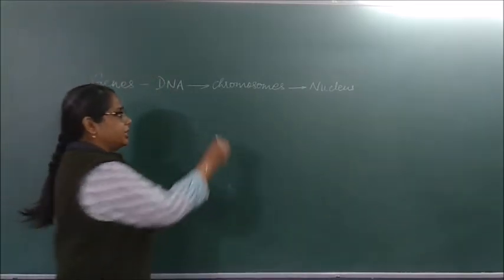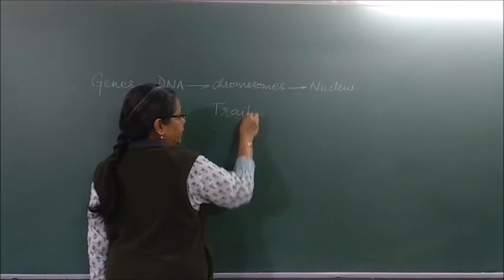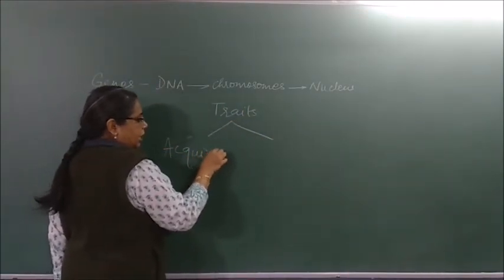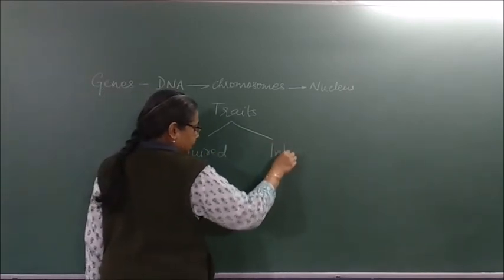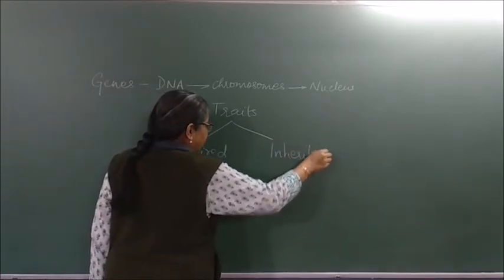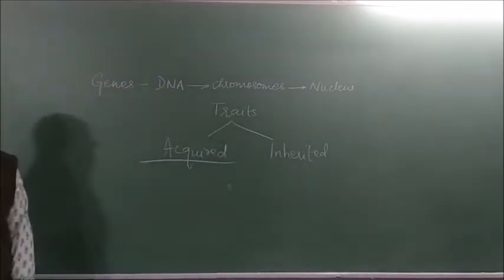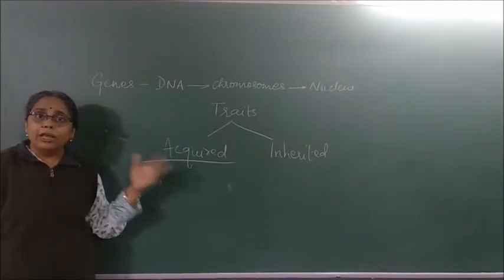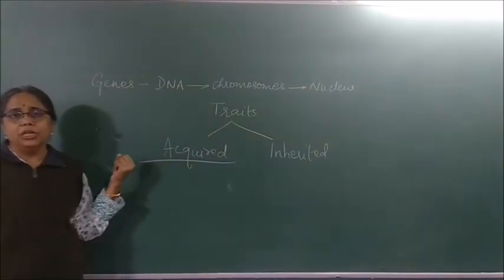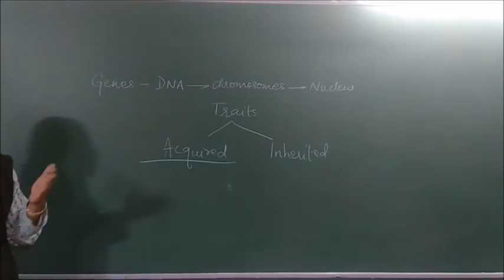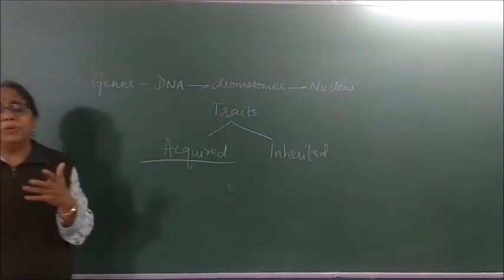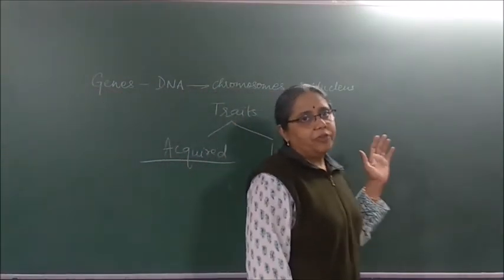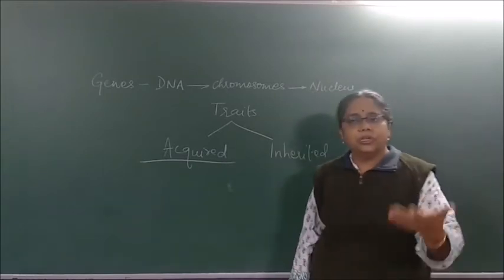Traits. There are two kinds of traits. What are the two kinds of traits? Acquired traits and inherited traits. Acquired traits are acquired by the individual in his lifetime. These are the lifestyle changes or lifestyle things which he acquires during his journey or during his life. It may be because of his profession, it may be because of his surrounding. Whereas inherited traits are traits that are inherited from his parent to the offspring and from him to his next